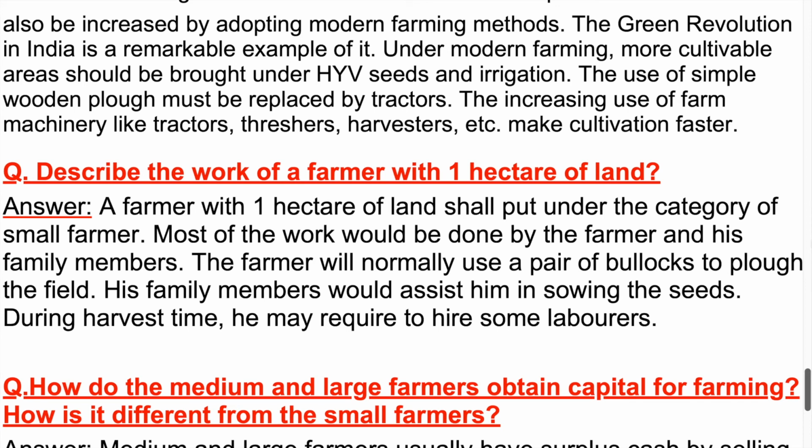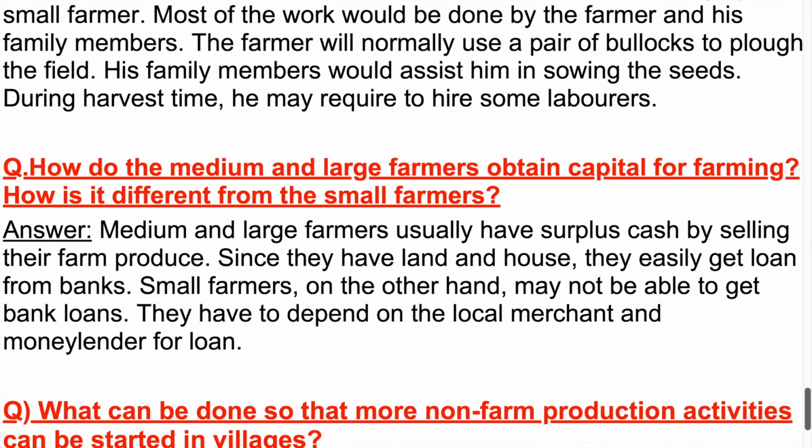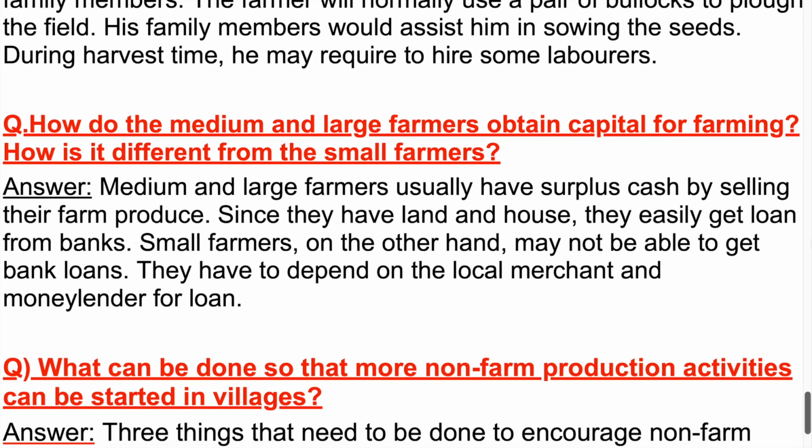How do the medium and large farmers obtain capital for farming? How is it different from the small farmers? Answer. Medium and large farmers usually have surplus cash by selling their farm produce. Since they have land and a house, they easily get loans from banks. Small farmers, on the other hand, may not be able to get bank loans. They have to depend on the local merchant and moneylender for loans.